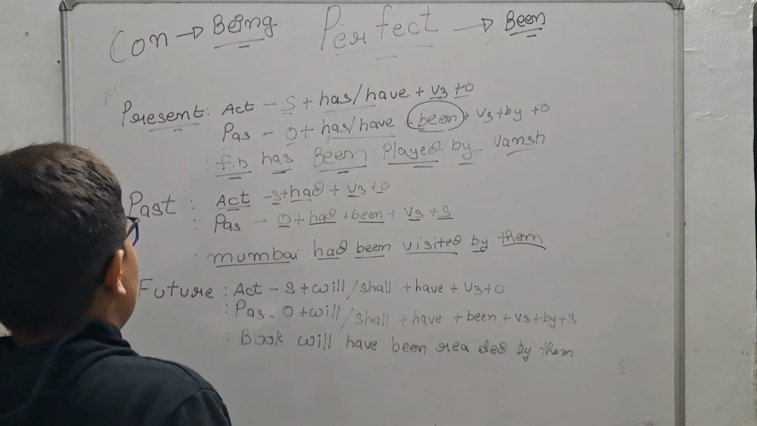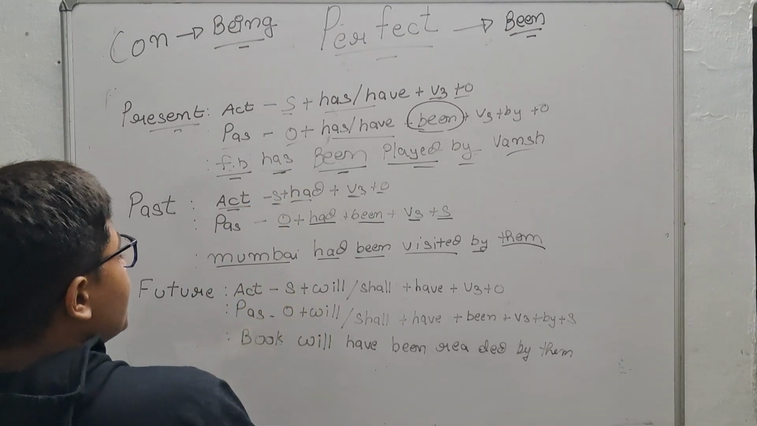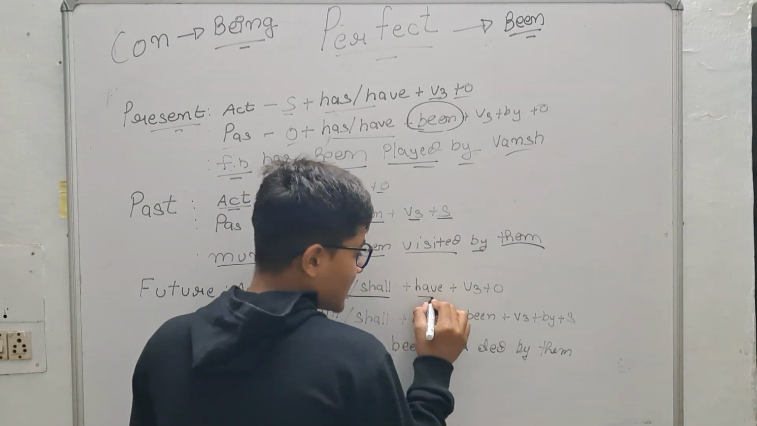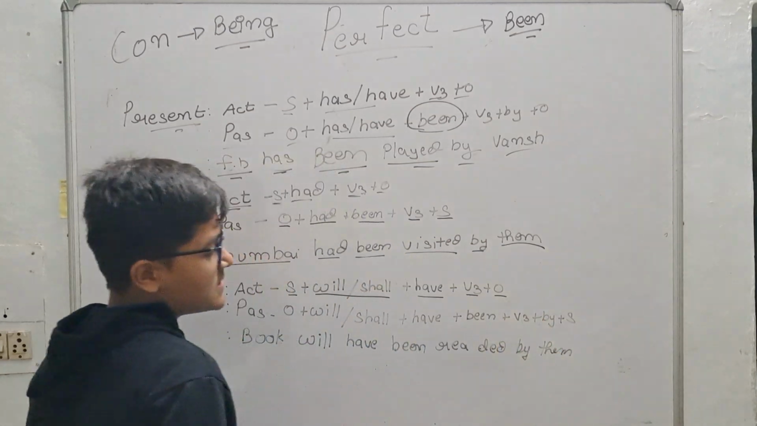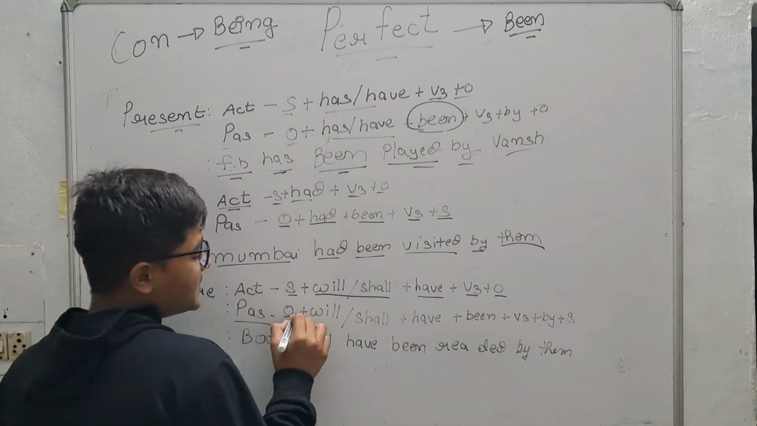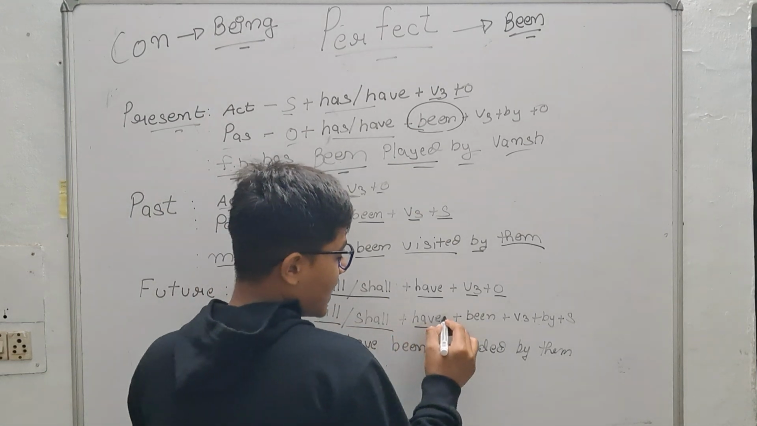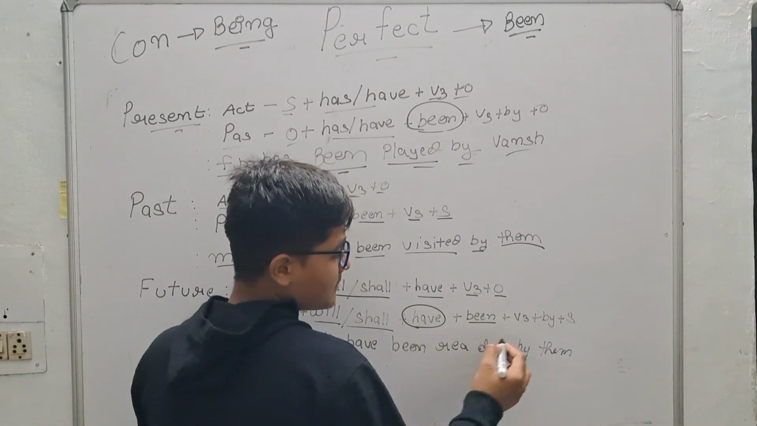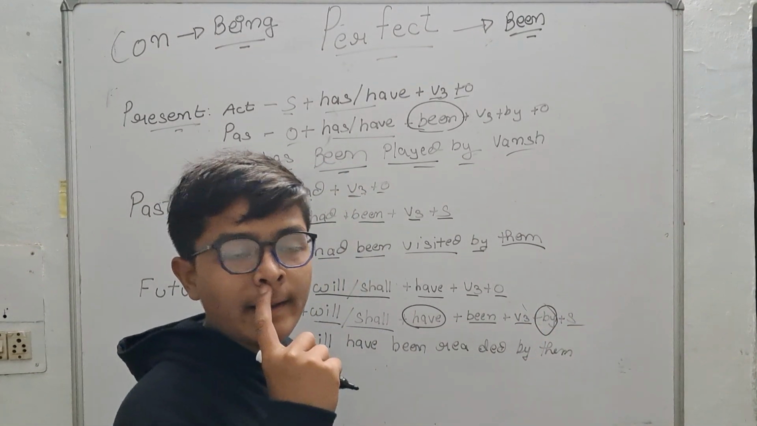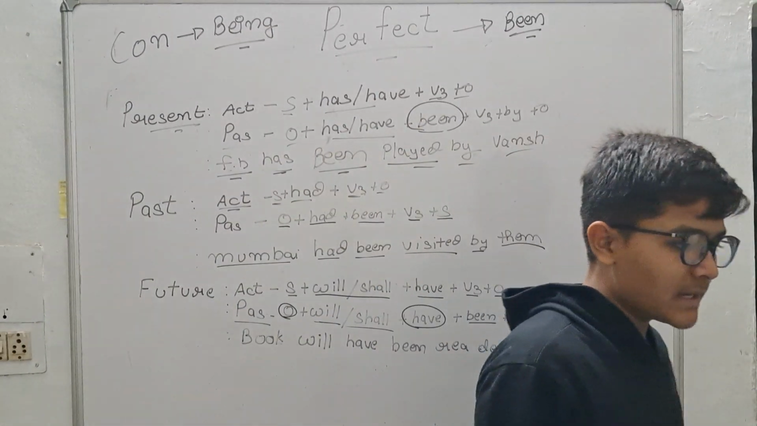Now let's quickly see future active passive. Active voice: subject plus will/shall plus have plus v3 plus object. We all know that this is very easy. But in passive: object plus will/shall plus have been plus v3 plus by plus subject. Okay, so let's quickly see the example.